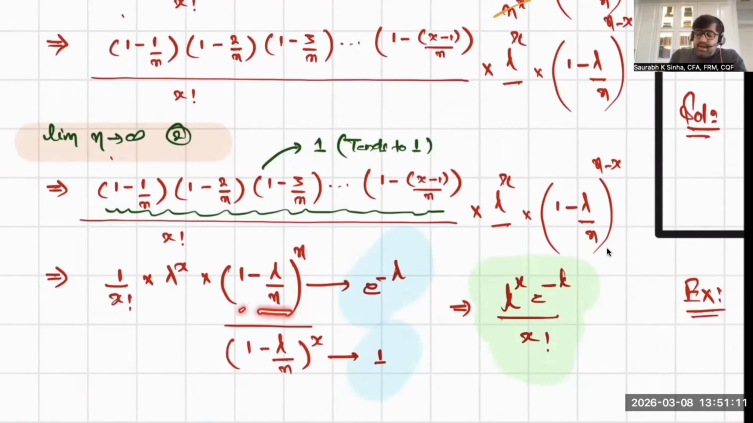Now here the limit as n tends to infinity makes it e to the power minus lambda. This is a very famous formula from differentiation and integration. It will make it e to the power minus lambda. And again here n is very large, so this will tend to 1. At the end, you will get the probability mass function of Poisson distribution.